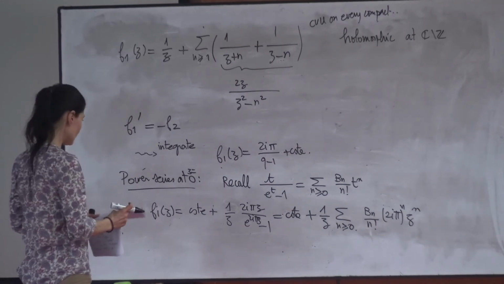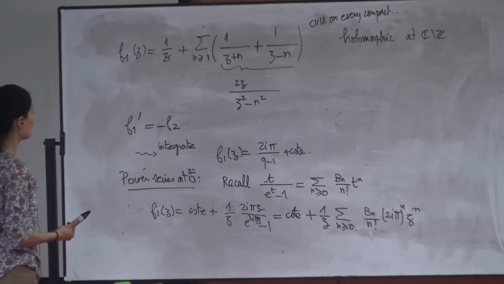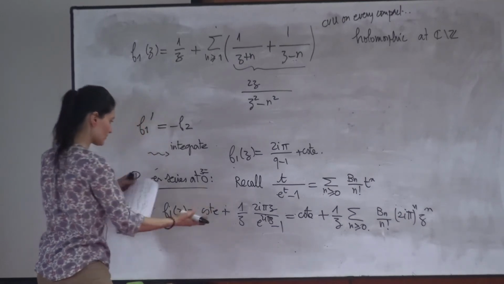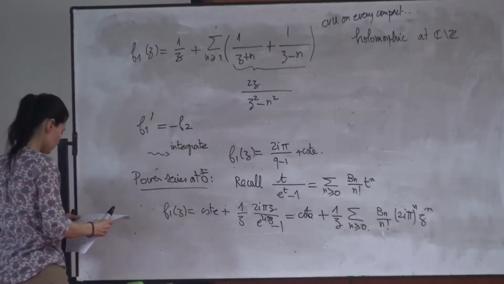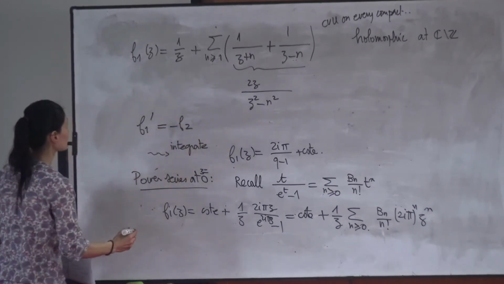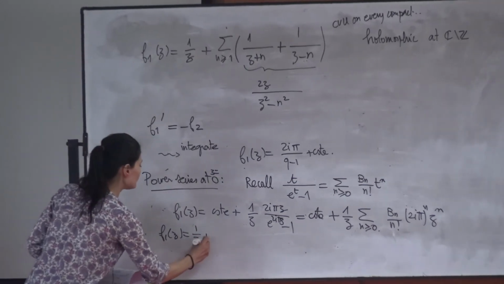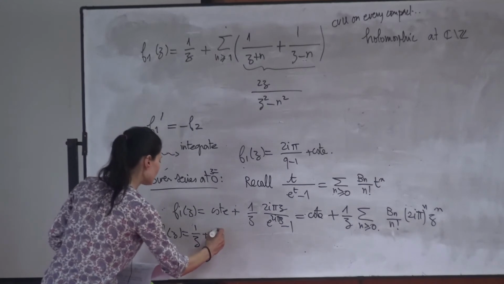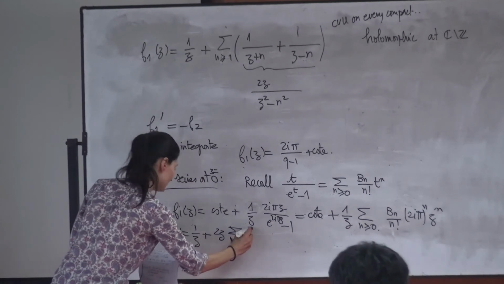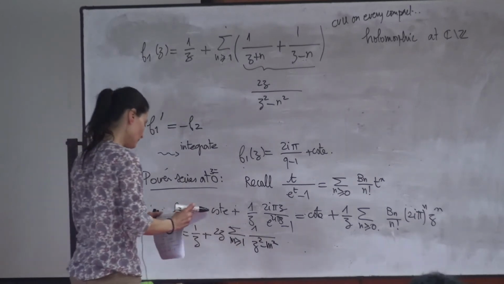But also, you know the definition of f1(z), so you can also write the power series from here. You do that, and you just say that they are equal. So f1(z) is equal to 1 over z plus 2z times the sum for m greater than or equal to 1 of 1 over z² minus m².